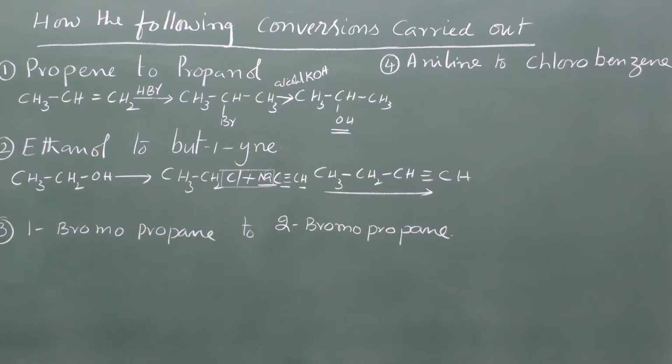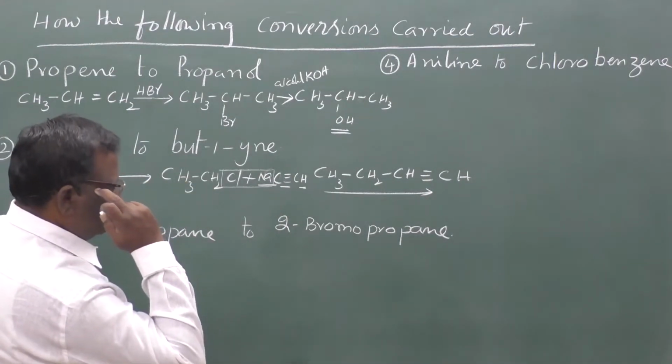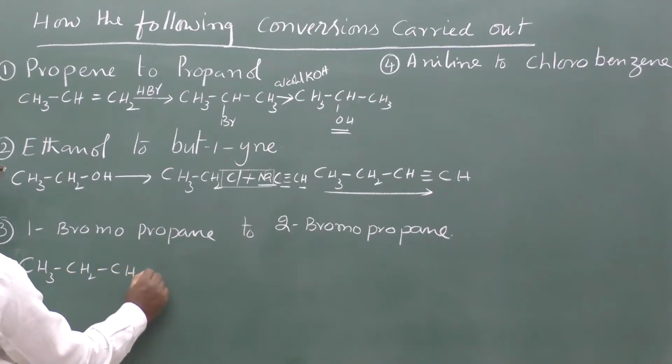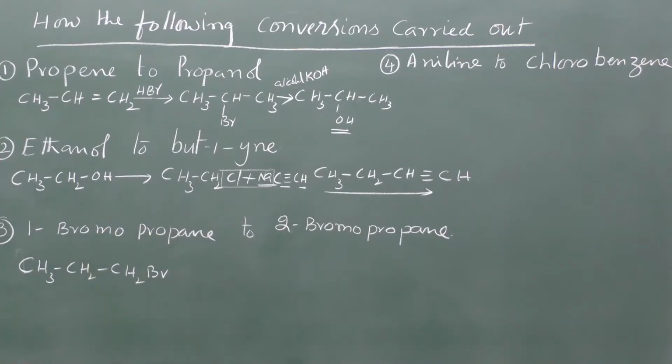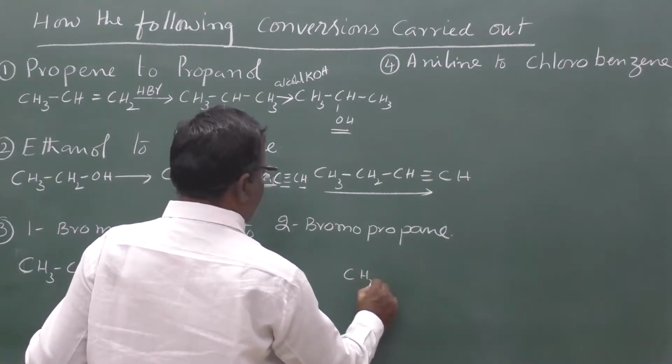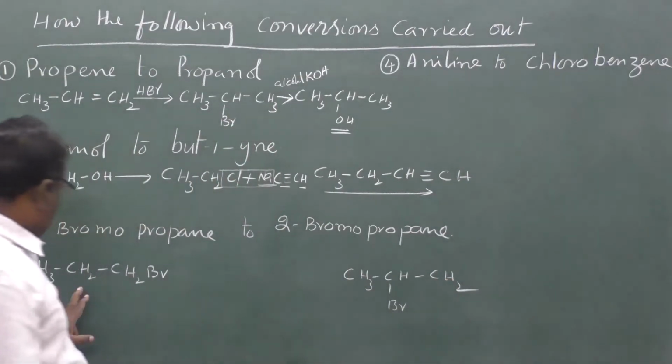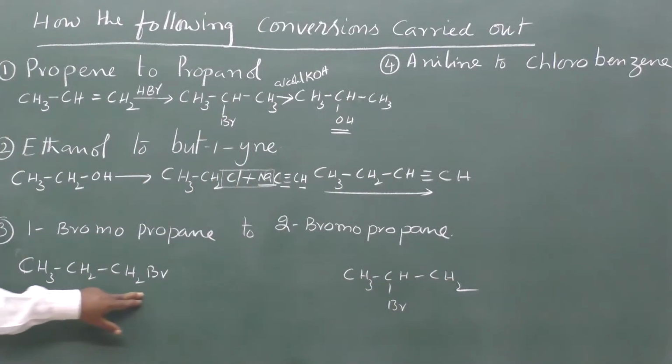Then 1-bromopropane to 2-bromopropane. Same thing, 1-bromopropane, CH3CH2CH2Br. Now they are asking to prepare 2-bromopropane. So first here we have to eliminate this bromine.